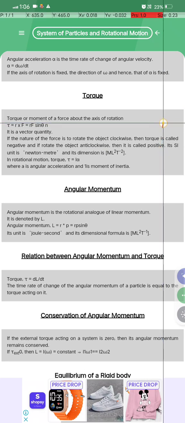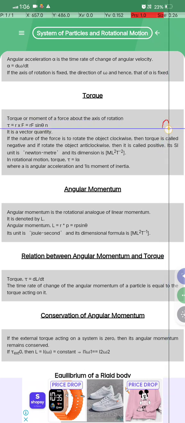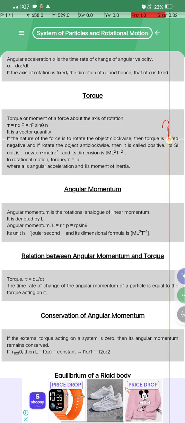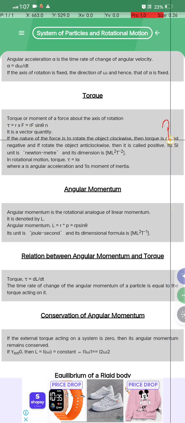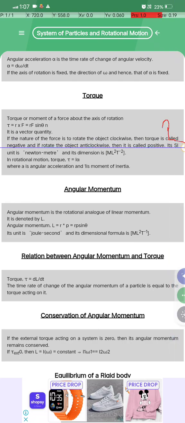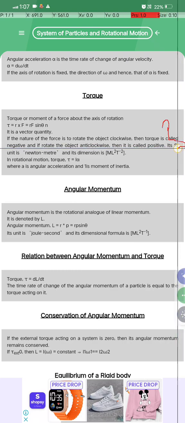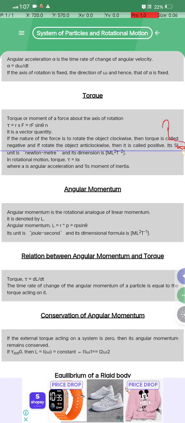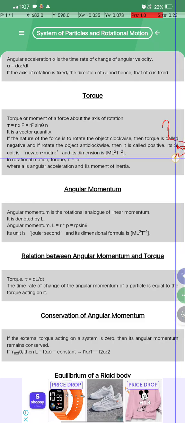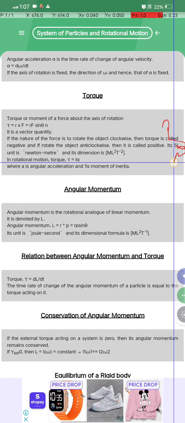Torque क्या होता है. Torque is the moment of a force about the axis of rotation. Tau is equal to rF sin theta. It is a vector quantity, and if the force tends to rotate the object clockwise, the torque is called negative, and if it rotates the object anti-clockwise, then it is called positive. The SI unit is Newton meter, and its dimension is M L squared T to the power minus 2. In rotational motion, torque is equal to I alpha.